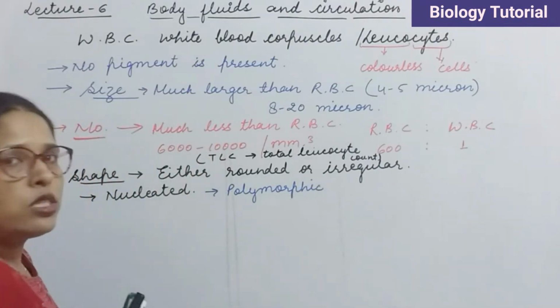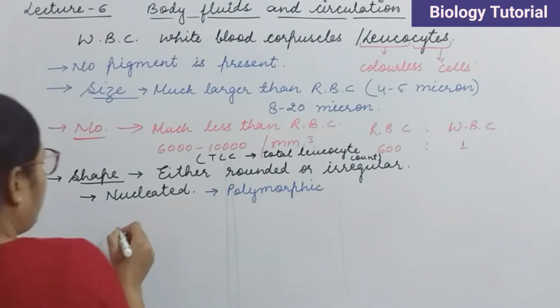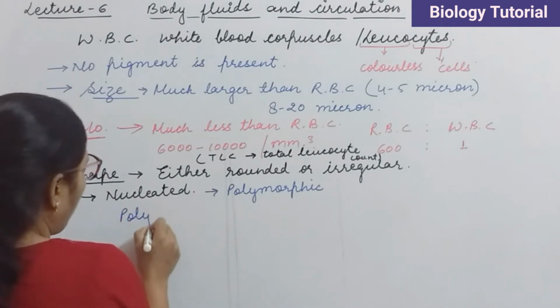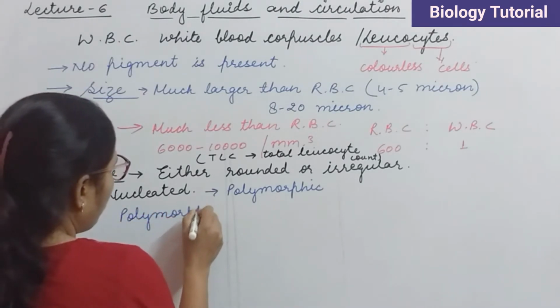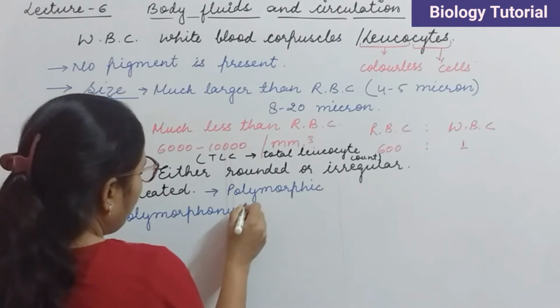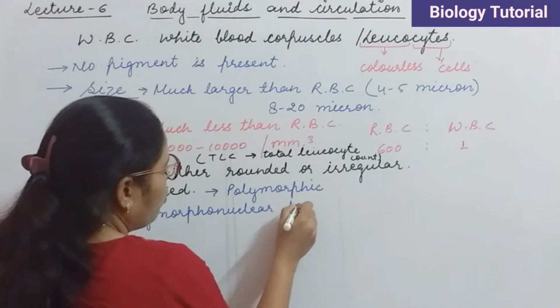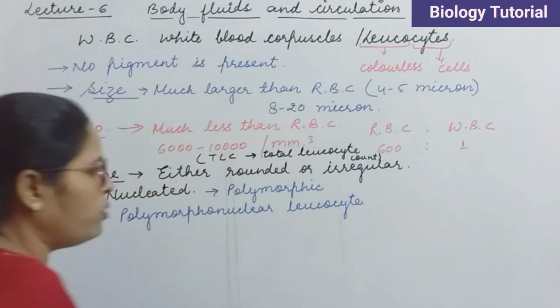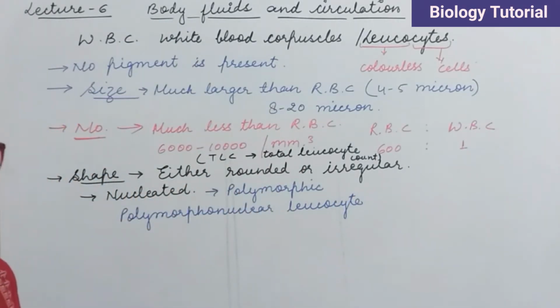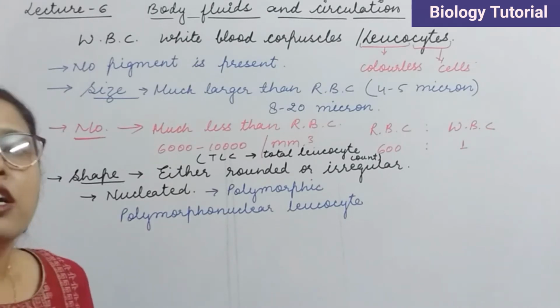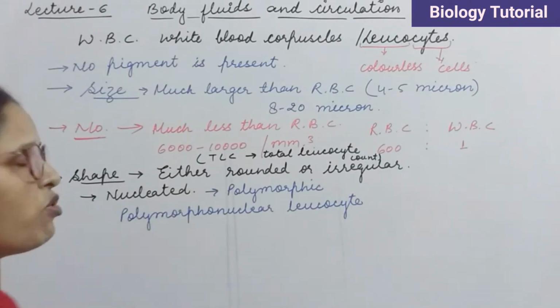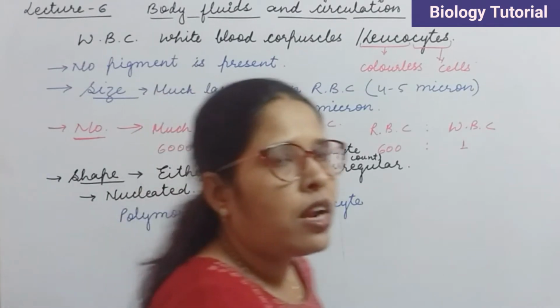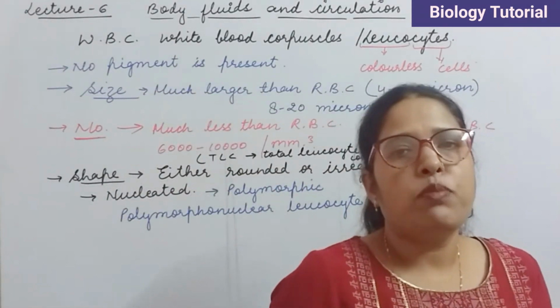Different types of WBCs have different types of nucleus, so their shapes must be different. Poly means many. Morphology is the word used for structure and nuclear is for nucleus. So the leukocytes have different shapes of nucleus.